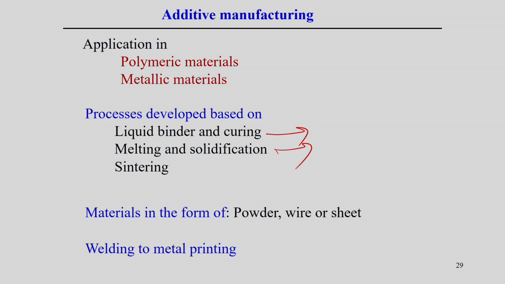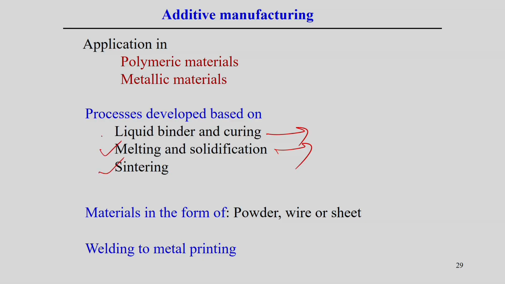and the sintering process means we just melt, not melt actually, we just put the temperature below the melting point, and a similar strategy we follow in powder metallurgy techniques. So, therefore, sintering can be another option. So, these are the three basic mechanisms. Based on that, different additive manufacturing processes have been developed. But of course, material is used either in the form of powder or direct wire.